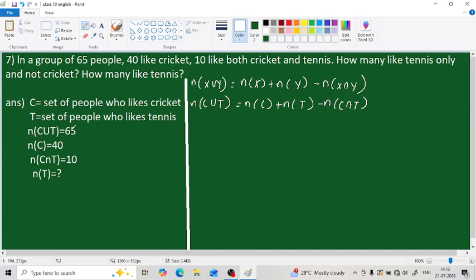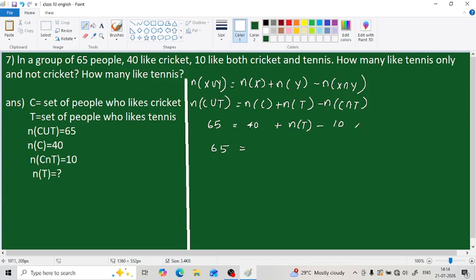So n(C ∪ T) is 65. So the LHS becomes 65, equal to, and it is given n(C) in the RHS. What is n(C)? 40. So 40 plus, then we need n(T), but we don't know n(T). Either you can write n(T) or you can write x, y, etc. Here I am writing n(T) itself, and n(C ∩ T) is 10. So 65 = 40 + n(T) − 10.